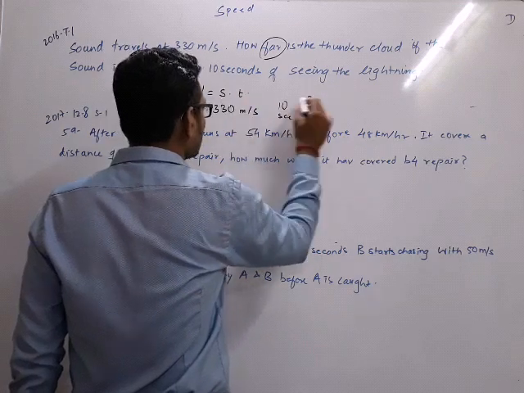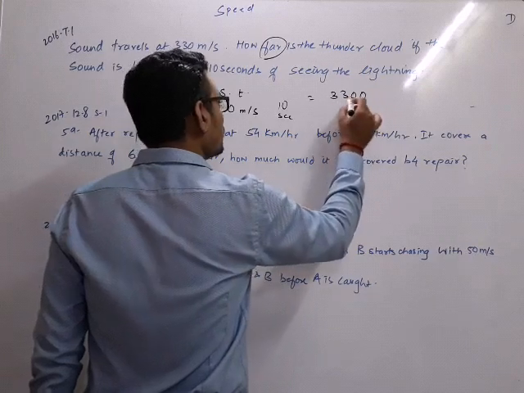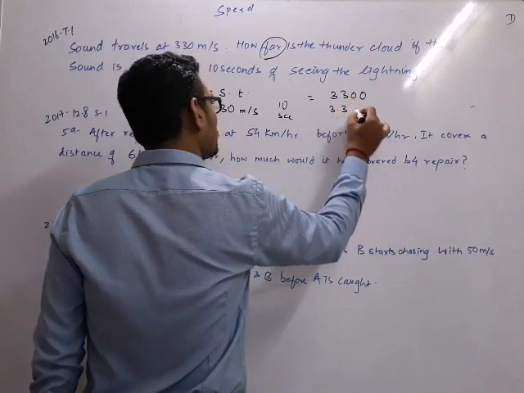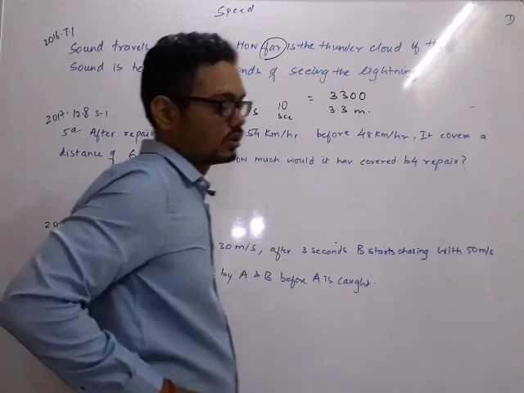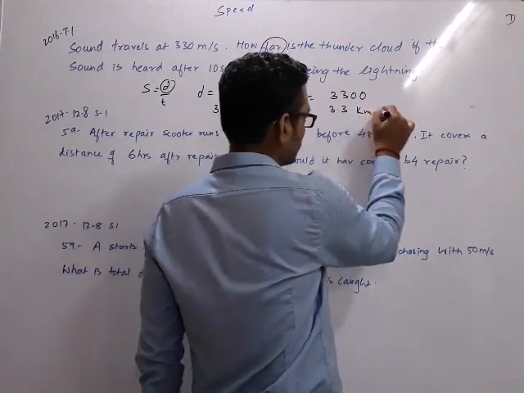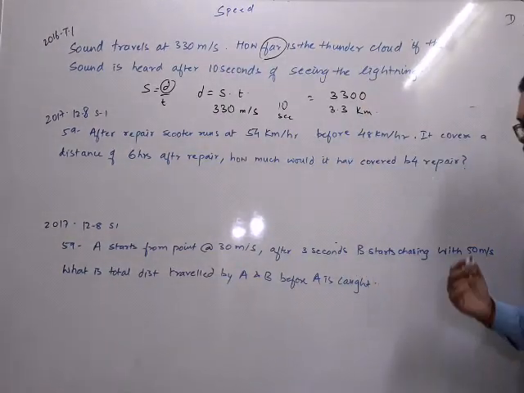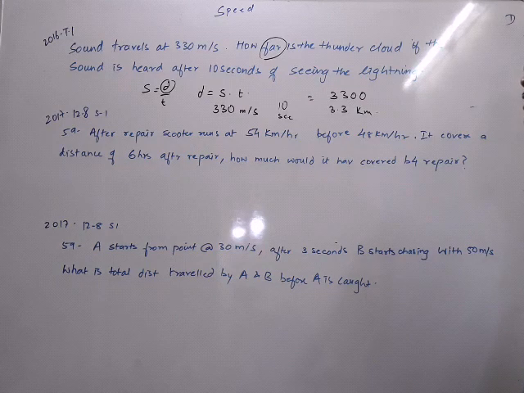So what is the distance? 3300, which is 3.3 kilometers. Alright, that is the answer. No rocket science, it's a very simple question.